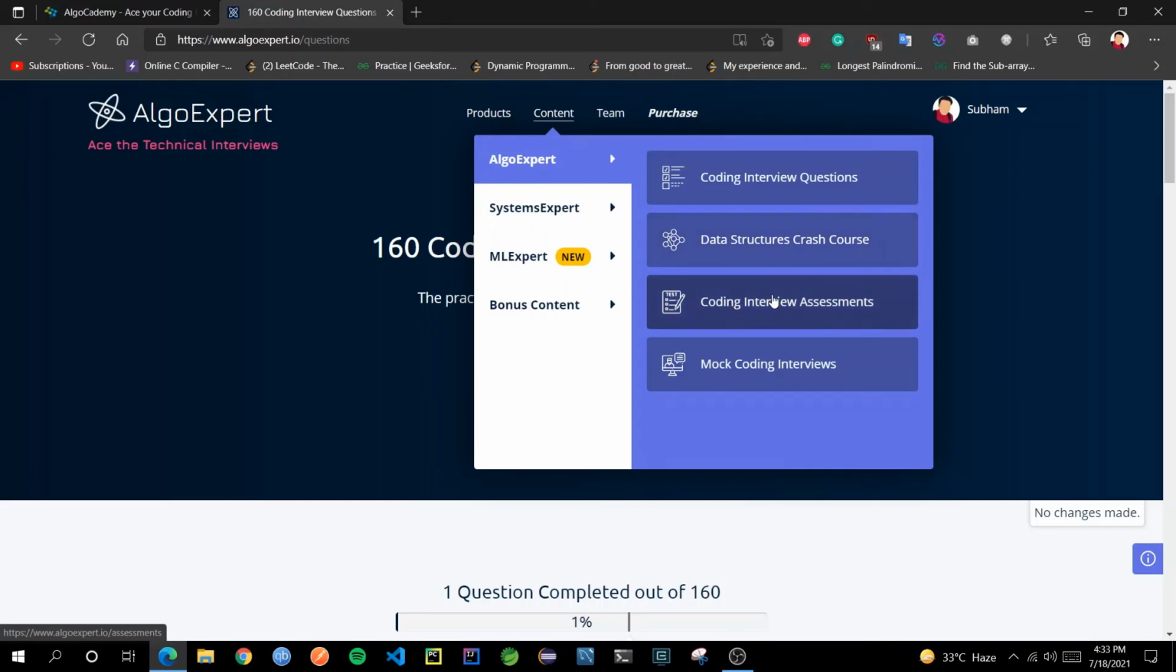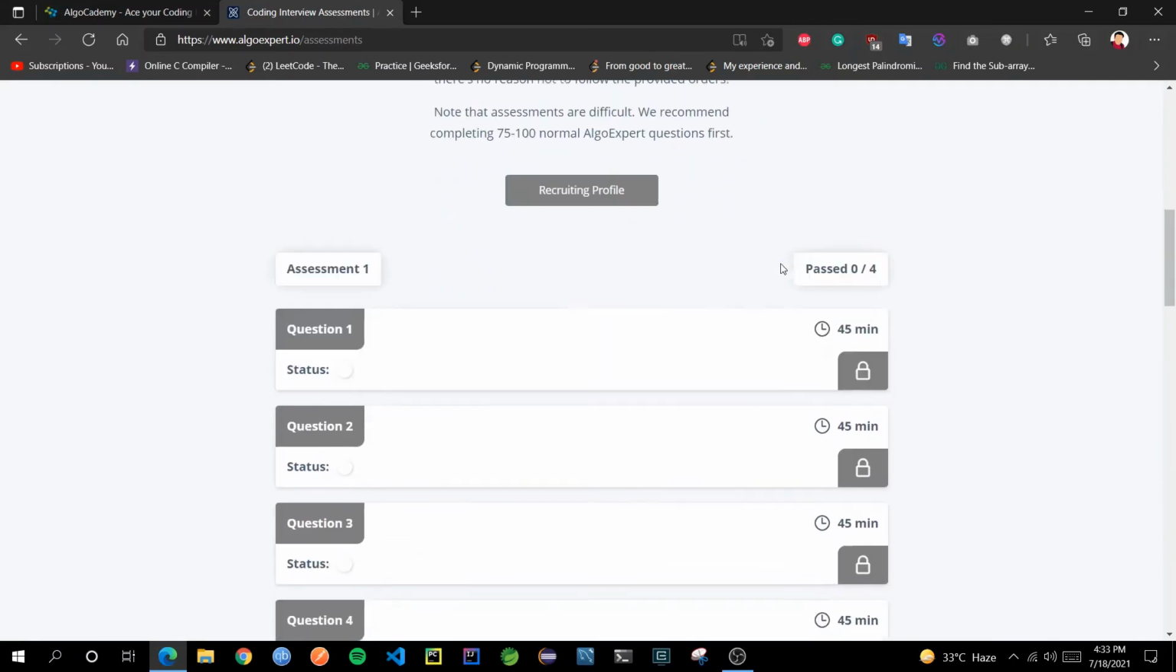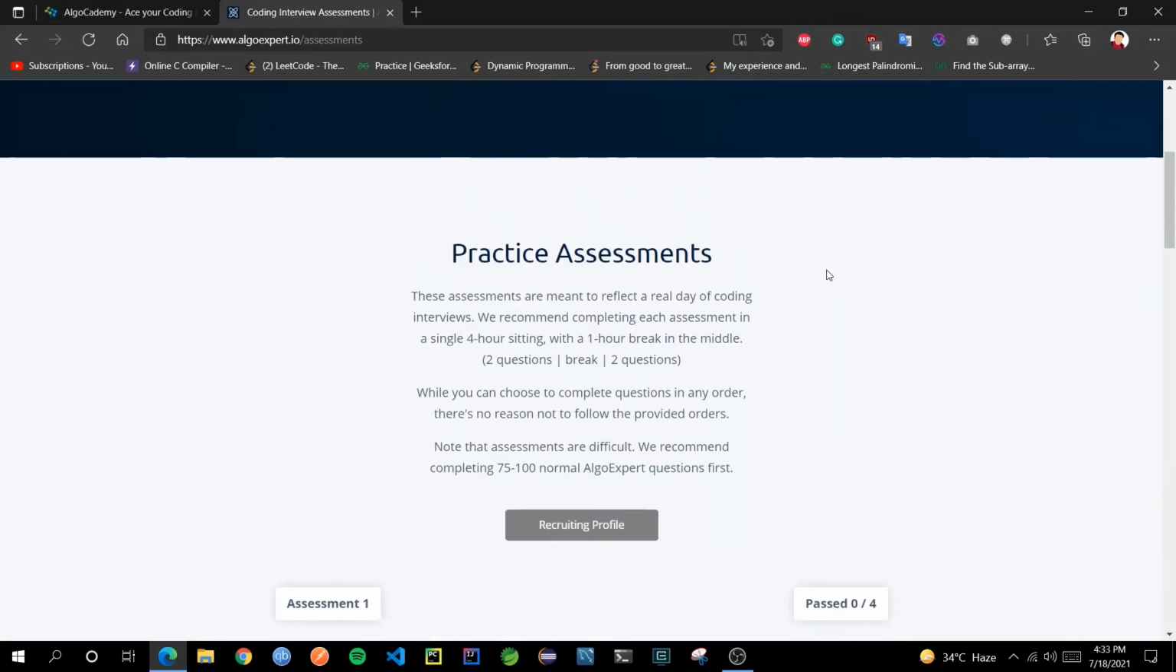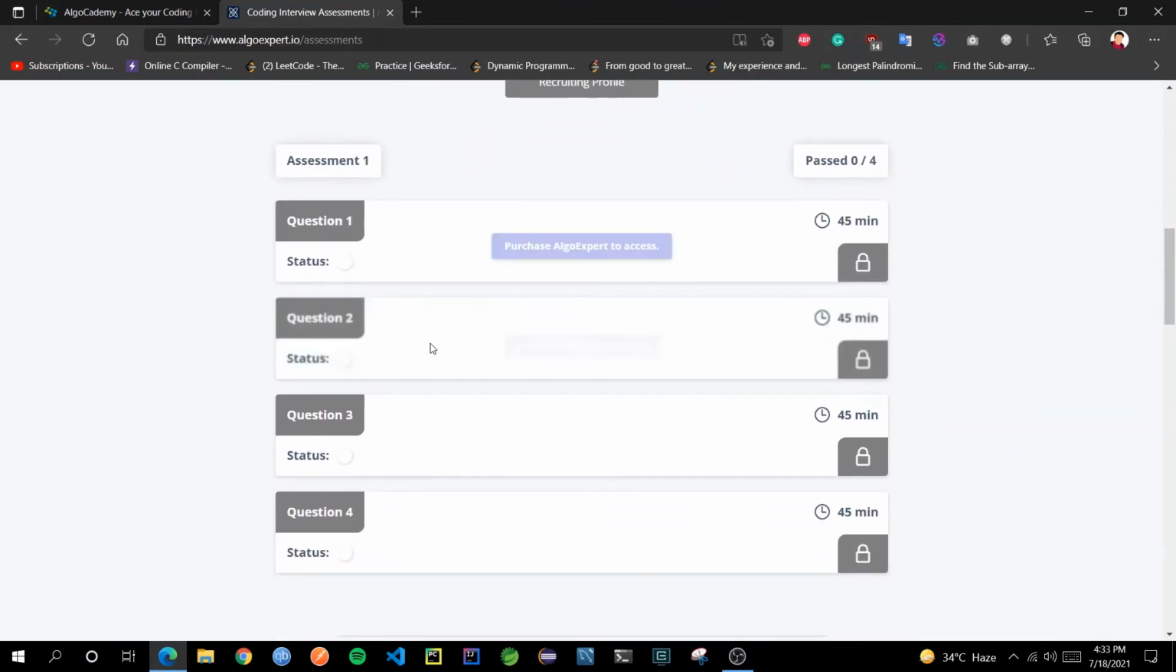Whatever questions they already have, they will present in an assessment kind of way. There will be a timer and you have to solve two or three problems. But I won't say that should be a deciding point either, because you can get this same exact feature in LeetCode for free, where you can go and give mock assessments.